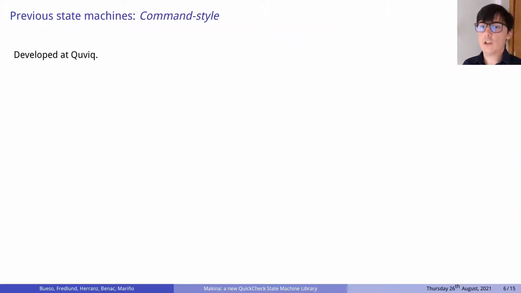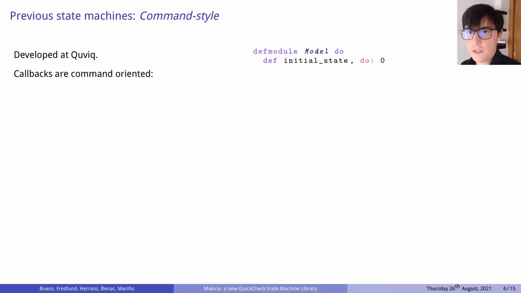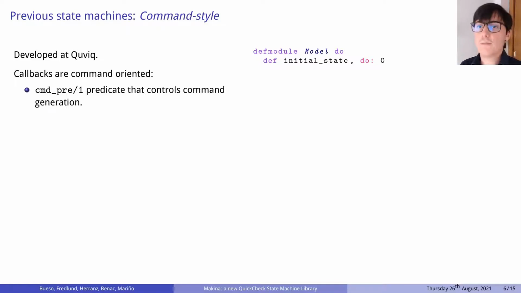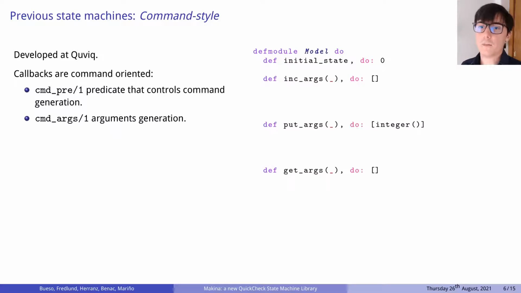The next generation of QuickCheck state machines was also developed by Quviq. These state machines move the focus of the previous callbacks to the state machine command. This means that the behavior of the state machine is defined in terms of the behavior of its commands. In these state machines, each command should define a precondition that makes the command available. In our example, it is true for all commands, so we can omit it. A generator of command arguments. In this generator, the result should be put in a list.